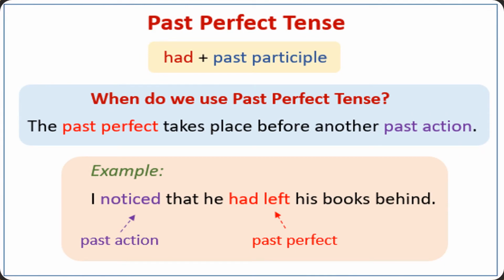Now let's see the sentence structure again. In past perfect tense, we always use auxiliary verb had along with the past participle. And let's talk about when we use past perfect tense. The past perfect takes place before another past action. And here is an example. I noticed that he had left his books behind. Obviously, the past perfect takes place before another past action, and both these events happened in the past. Remember and keep in mind.